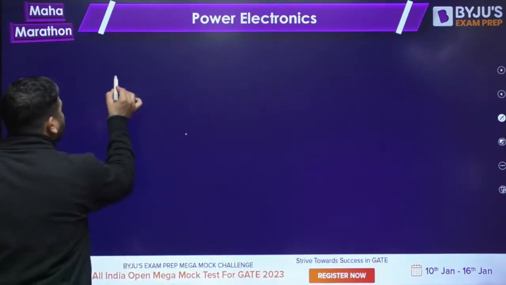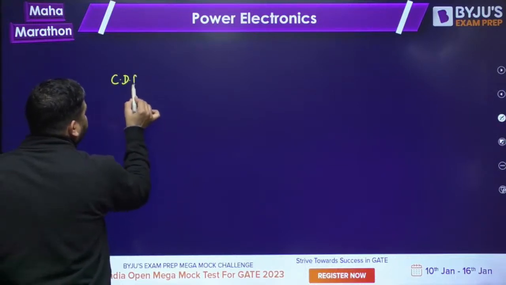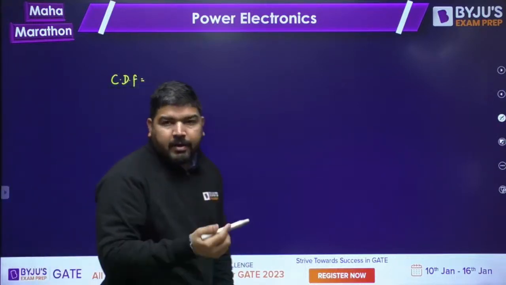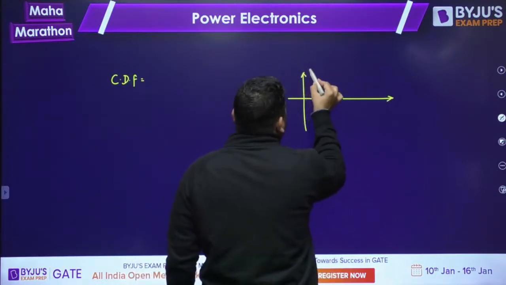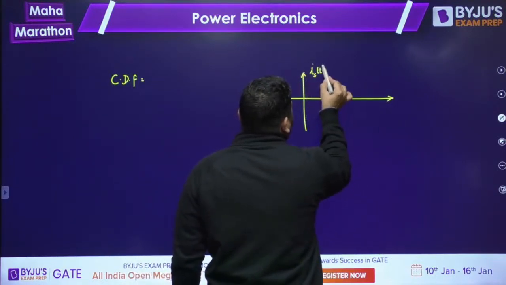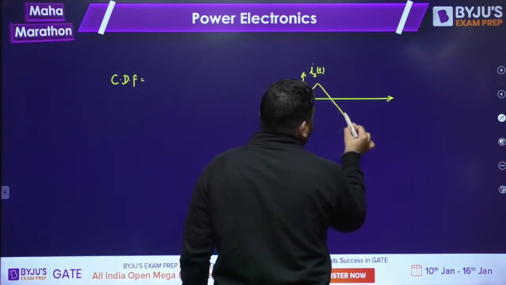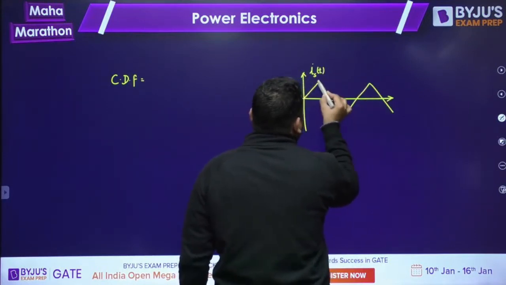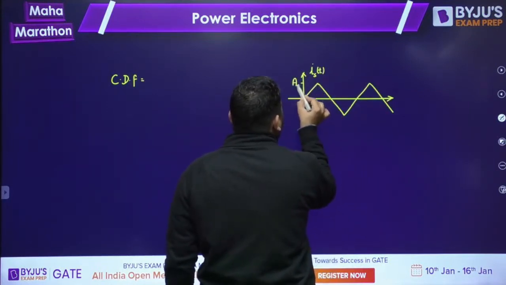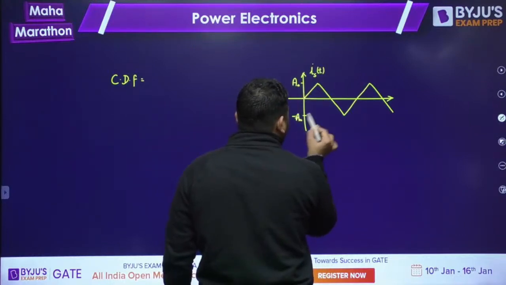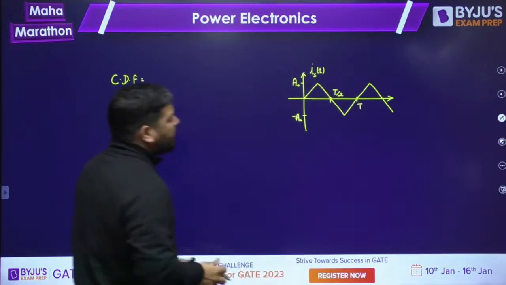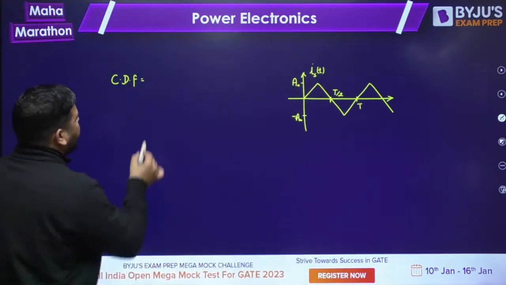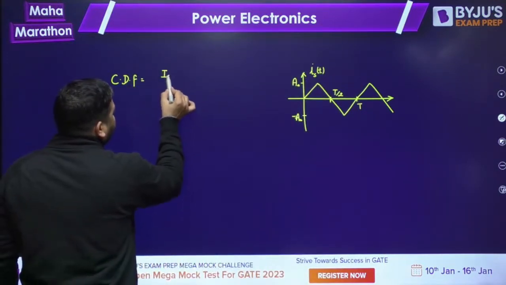So current distortion factor is equal to, let's say you have a current wave shape. Let's say the current is like this. This is my current wave. Let's say this is A naught, this is minus A naught, this is T by 2 and this is T. So what you need to do is to calculate the current distortion factor, that is calculate